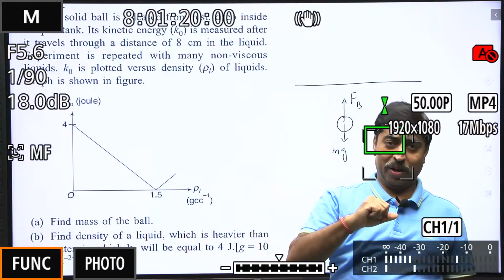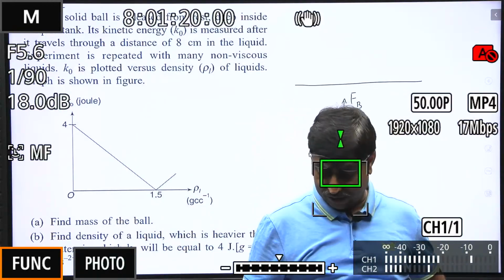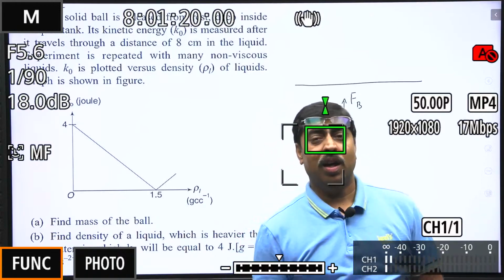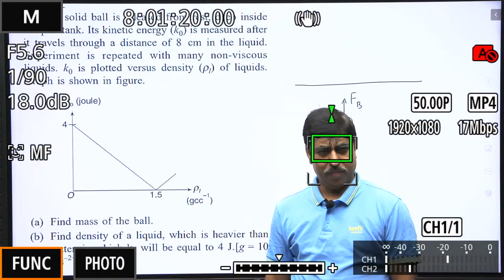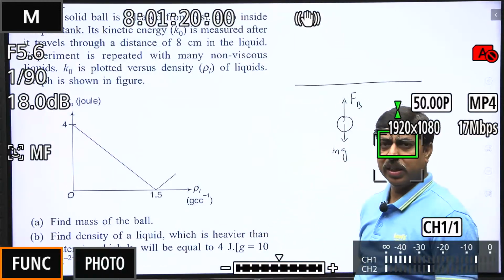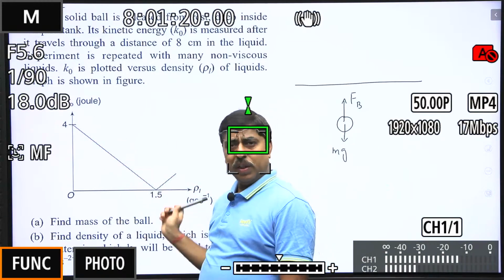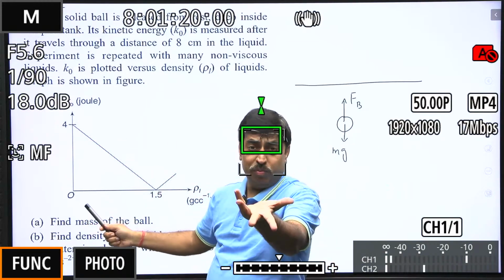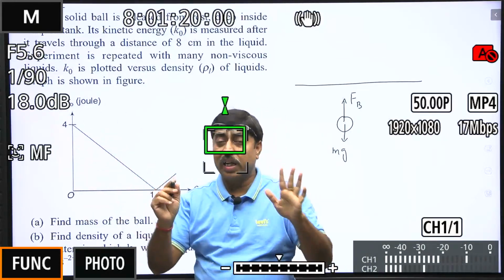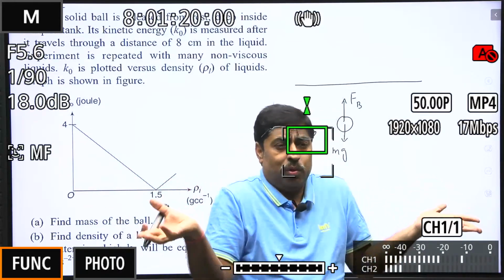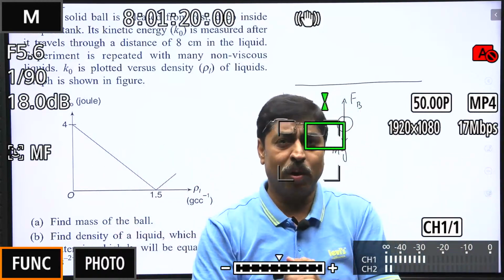Now the question says that we are plotting the kinetic energy of the ball after it has traveled a distance of 8 centimeter inside the liquid. K naught is the kinetic energy after the ball has traveled 8 centimeter inside the liquid, and on this side, we have the density of the liquid. Now look at the two key points in the graph. Look at this particular point. When the density of the fluid is 0, the kinetic energy acquired by the ball is 4 joule. This straight away gives you the mass of the ball.